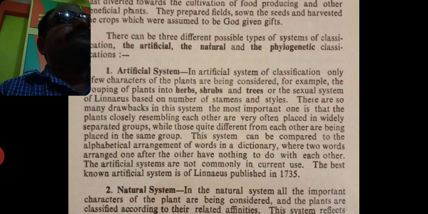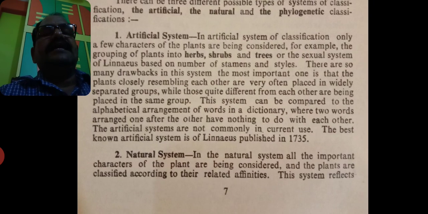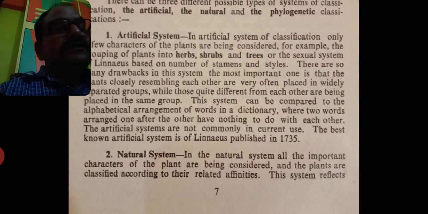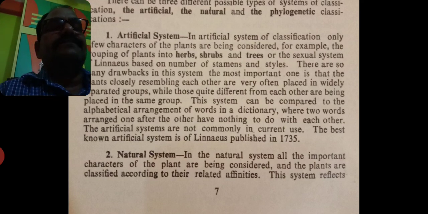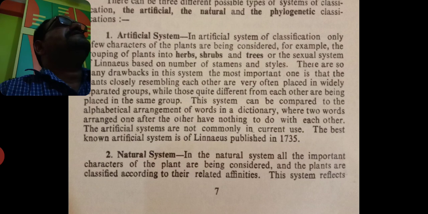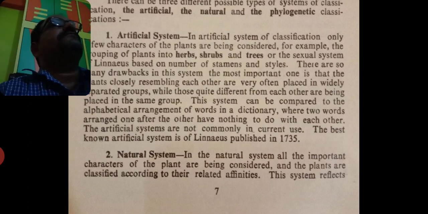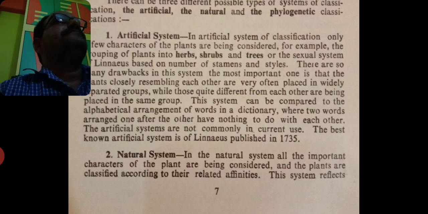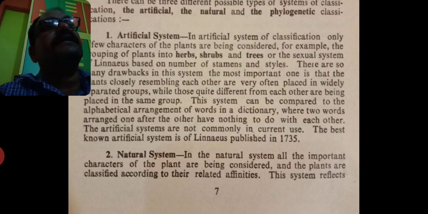Now, the second one is the natural system. In the natural system, all the important characters of the plants are considered. Means what happens? All the characters from top to bottom, means root, stem, leaves, flowers, fruits, calyx, corolla, androecium, gynoecium, inflorescence, and anatomical characters also.